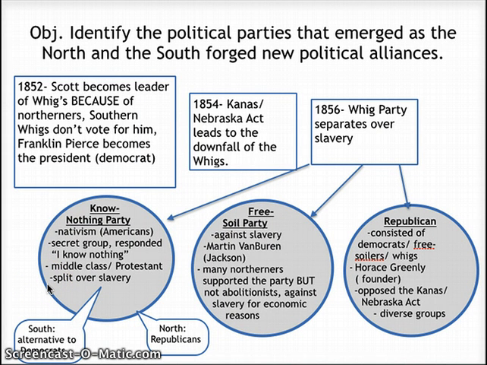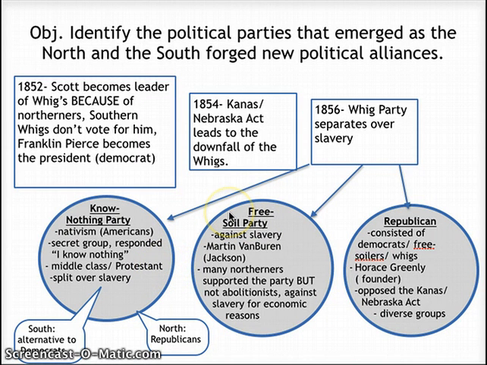Eventually this party does not last. We see that this party also splits over the issue of slavery. In the North, they end up going to what is now the Republican Party. And in the South, they're trying to find different alternatives to the Democratic Party. So even though the Know-Nothing Party is important to the election of 1856, they aren't really a lasting party.